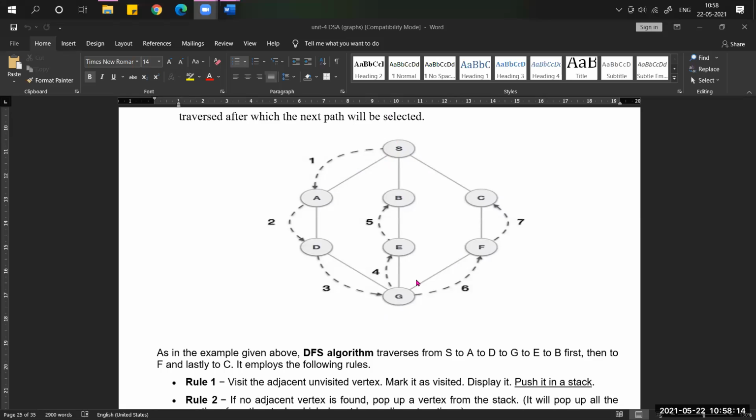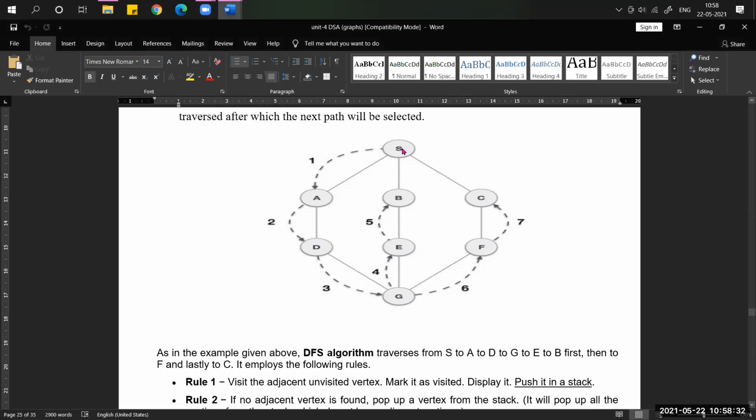Now I need to visit the adjacent nodes. First you take S, the starting node. From S, what is the first node you can visit? The first node is A. First S will be visited, then A will be visited.